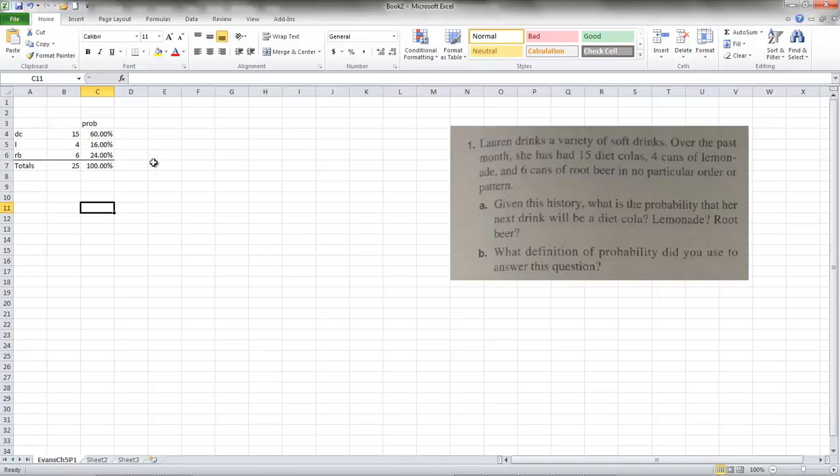But as this is problem 1 at the beginning of the chapter, we can assume it's fairly simple. Always be on the lookout for things that you should be noticing about the data, about where you would take it in other kinds of studies, or any other kind of influences, like she got tired of Diet Colas and moved on to lemonades and then to root beers. Then the probability would be different. We're treating this as totally random. That's it for this problem. We'll move on to the next one.